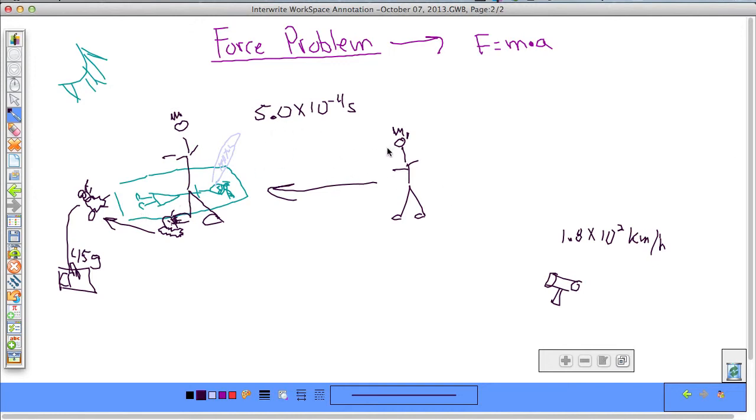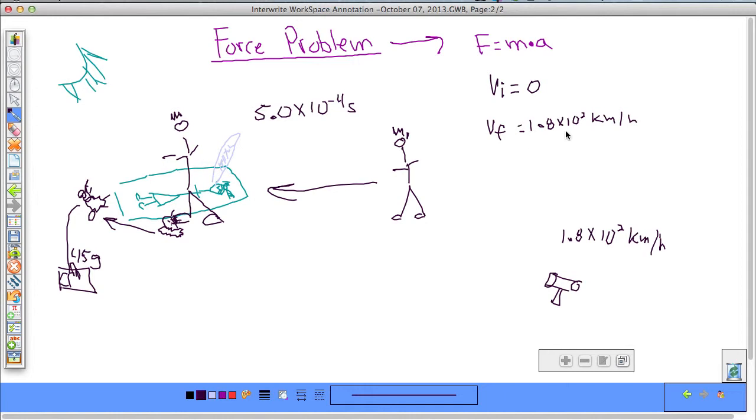We have all the information that we need in order to find the average acceleration of the prairie dog when it left Maddie's foot. So let's go ahead and figure this out. Our initial velocity is going to be 0, and our final velocity is going to be, like the cop said, 1.8 times 10 to the second kilometers per hour.